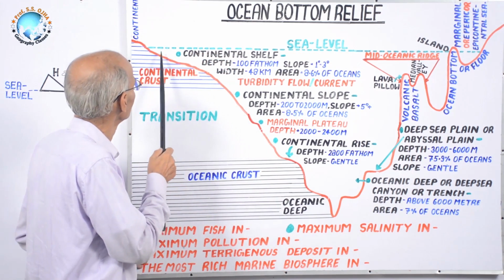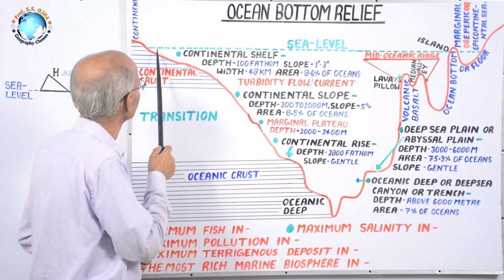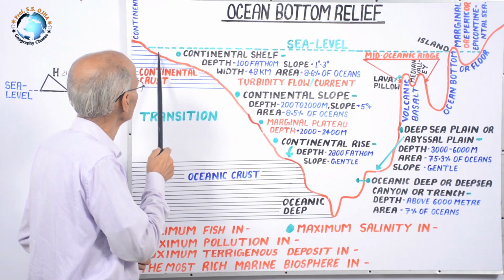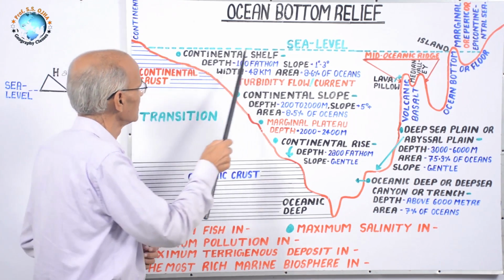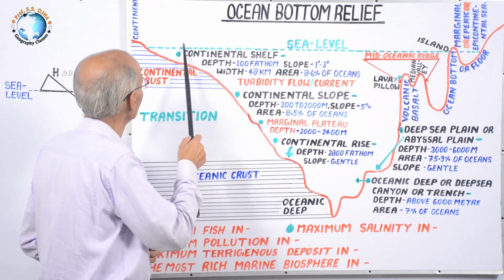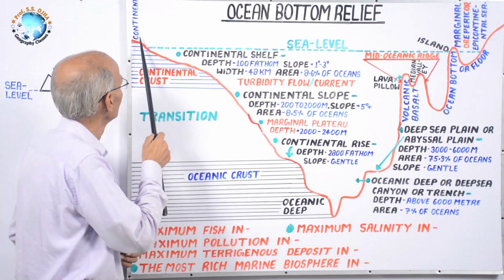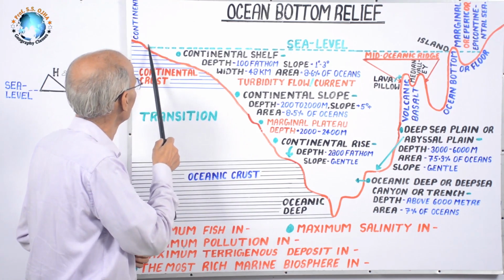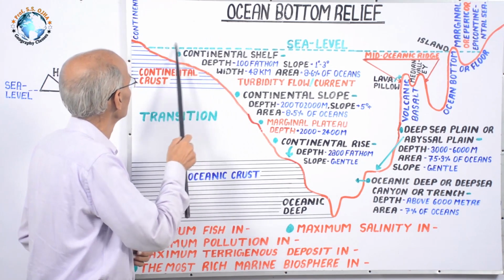One question arises, why the movement of this terrigenous material or beach material along the bottom? It is so because here waves are rising and they are eroding from the land, material brought down by them. Secondly, tides occur, tsunami occur.